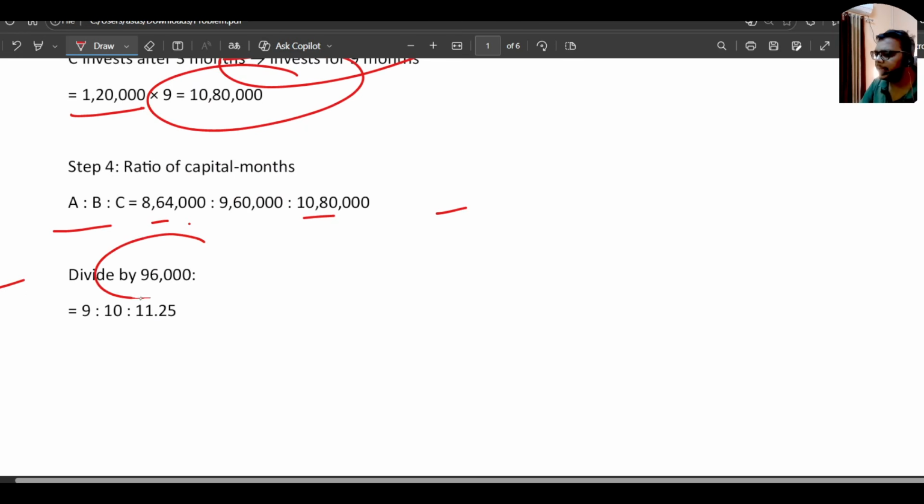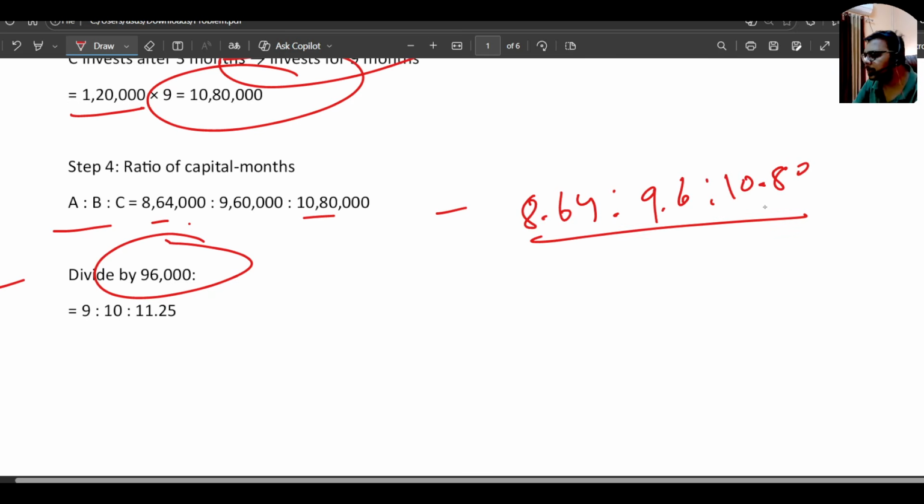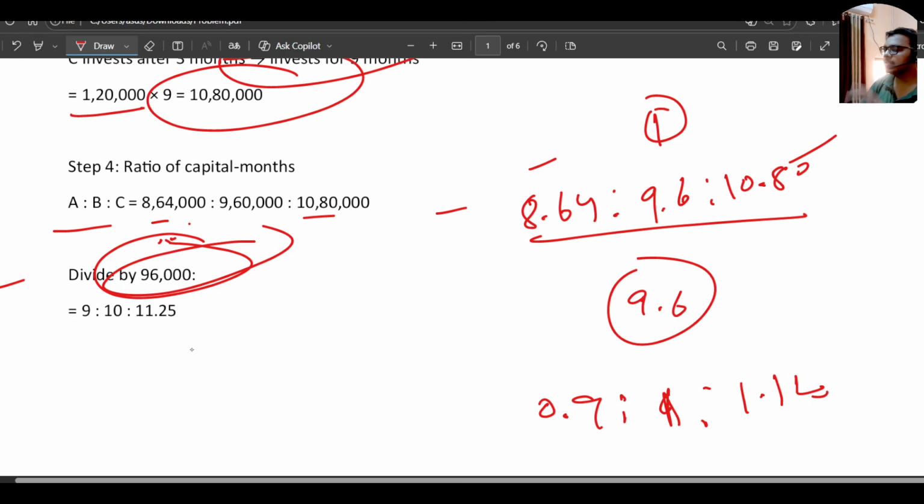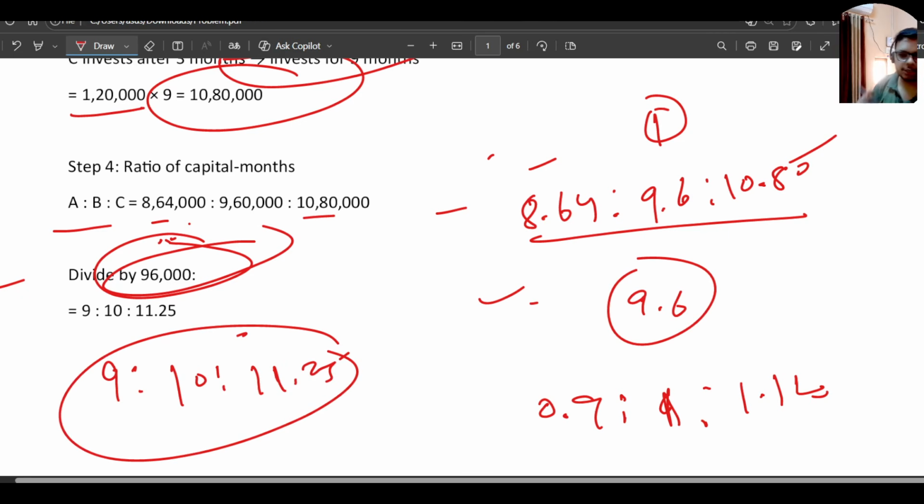For simpler computation you can take 8.64, 9.6 and 10.80 and divide them by 9.6. So it will become 0.9, it will become 1, and it will become 1.12. The ratio which we get from the shorter computation will be 9 : 10 : 11.25. So this is the ratio between A, B, and C.